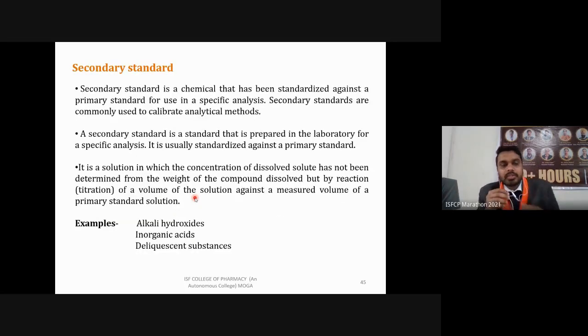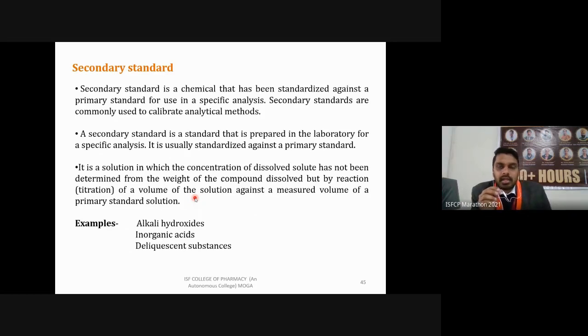Now comes the secondary standard. The primary standards are for precisely known concentration solutions. For secondary standards, we are going to prepare the solution, then we are going to standardize this solution. So a secondary standard is a chemical that has been standardized against a primary standard for use in specific analysis. As I already told you, we have some solution that we have prepared using a particular method, then we are going to standardize it against a primary standard to know its exact concentration. For example, we are preparing one normal HCl solution, right?